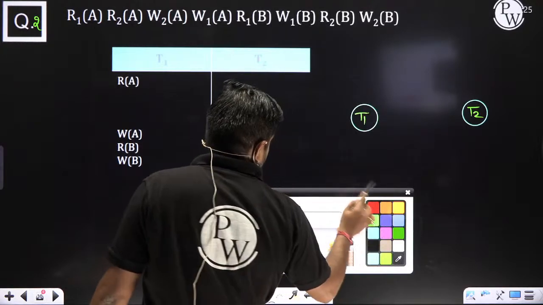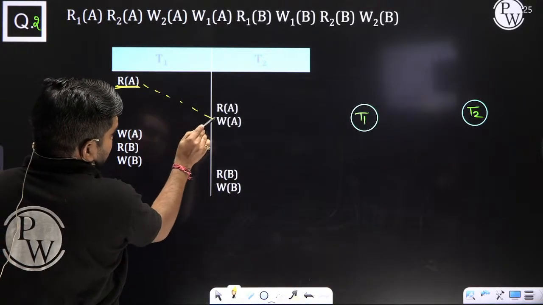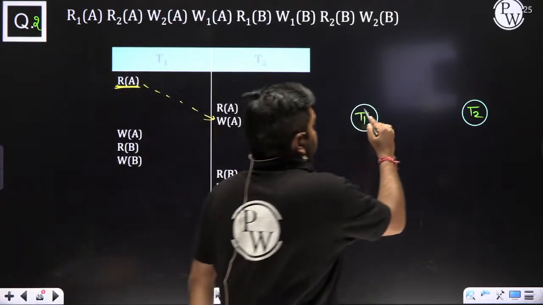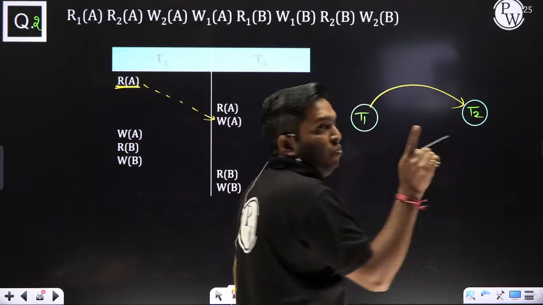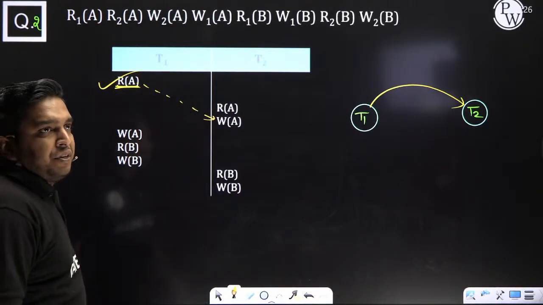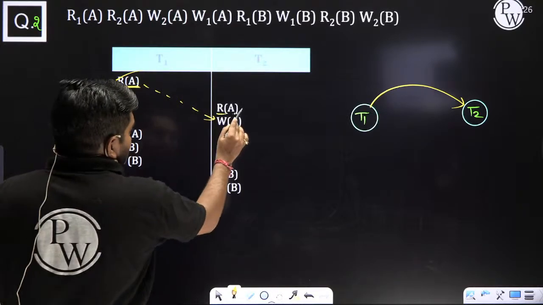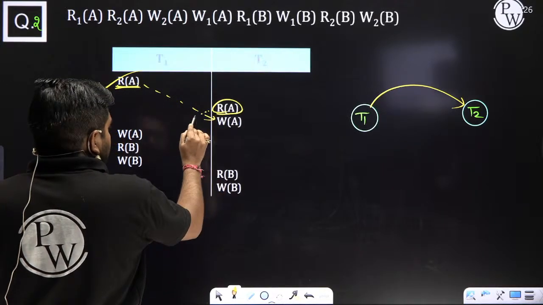Now, please listen. Here there is a read A. After that there is a write A. Yes, sir. An edge will be created from T1 to T2. This work is finished. Now, do it step by step. Now there is a read A. After that there is a write A.